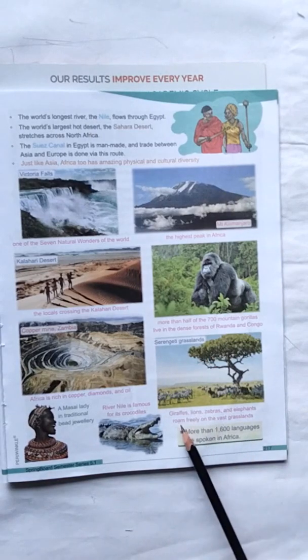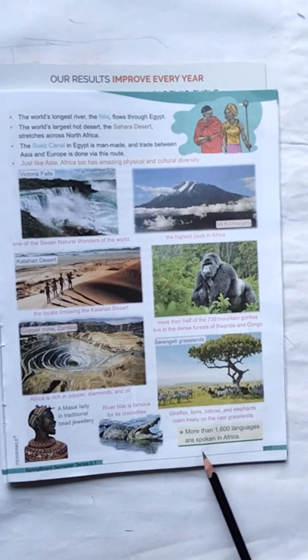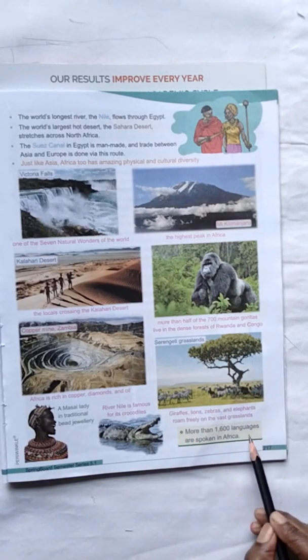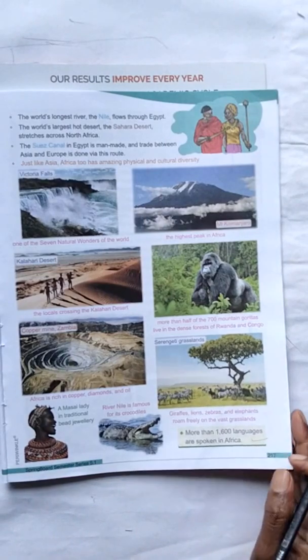Serengeti grasslands: giraffes, lions, zebras and elephants roam freely on the vast grasslands. More than 1600 languages are spoken in Africa. You have to remember this. It is very important to you.